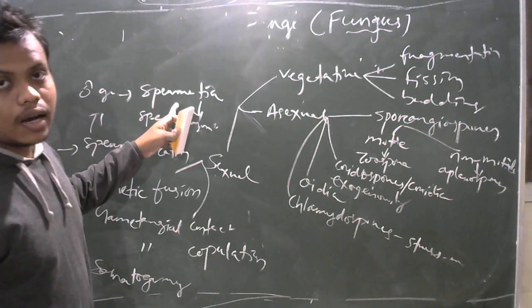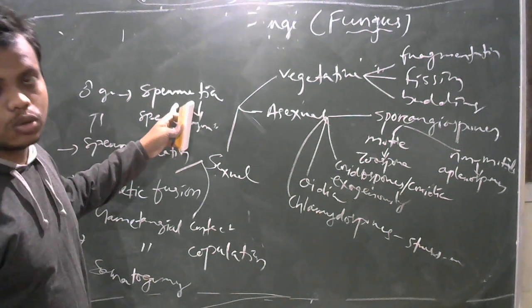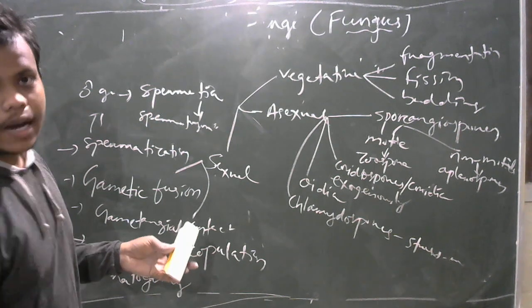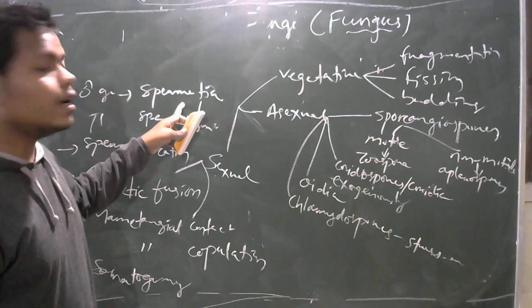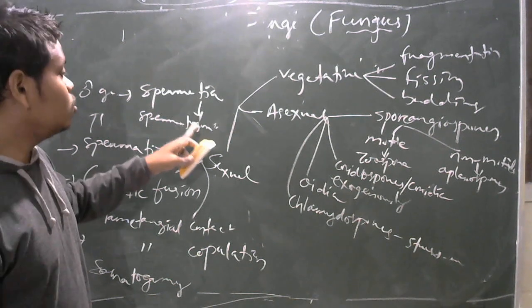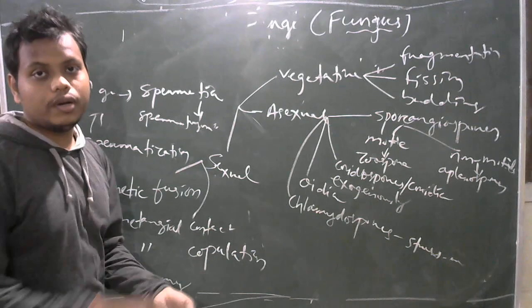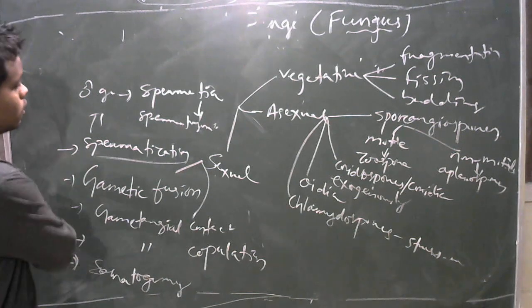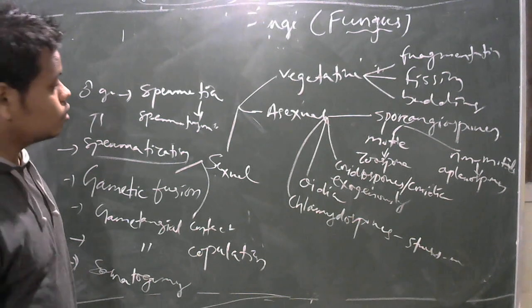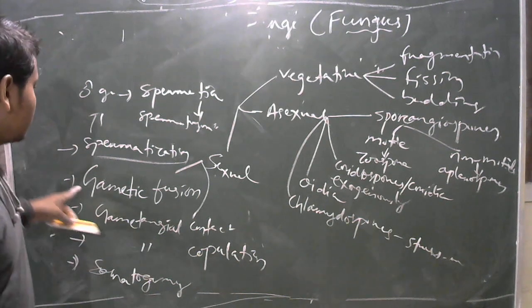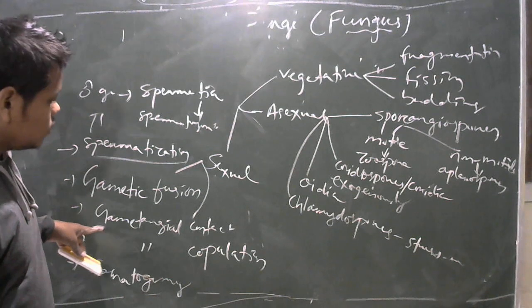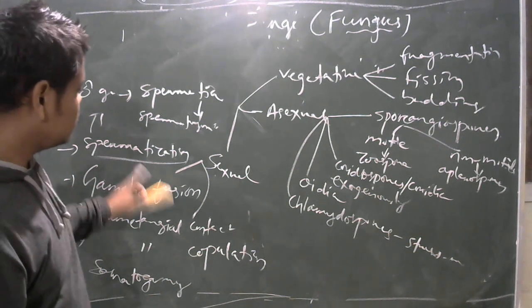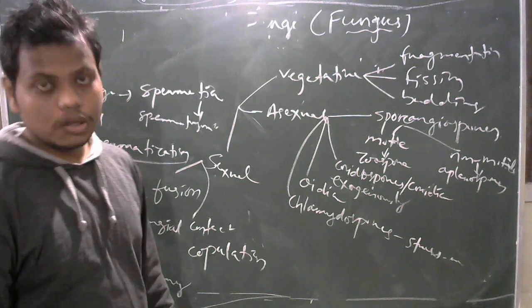They are carried by insects to the female part, like the pollination process in angiospermic plants, and after that fertilization occurs. So this is sexual reproduction by means of spermatization. Sexual reproduction occurs by gametic fusion, gametangial contact, gametangial copulation, somatogamy, and spermatization. These are the different types of sexual reproduction.